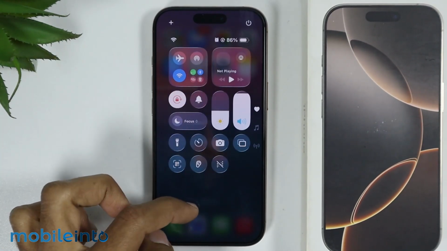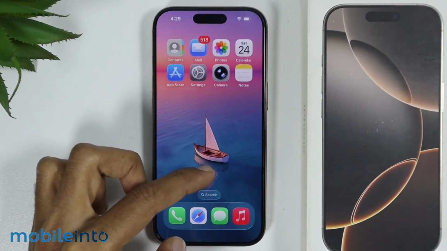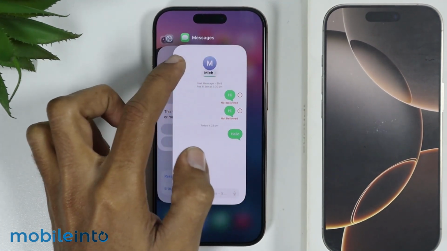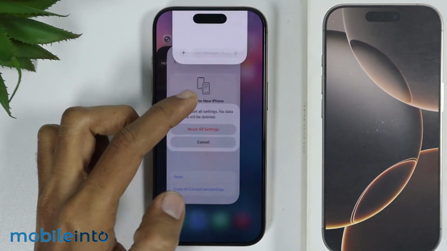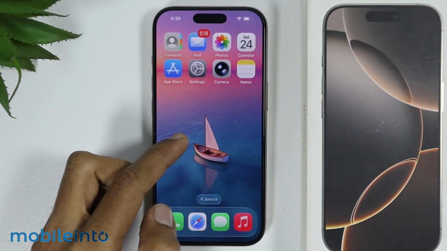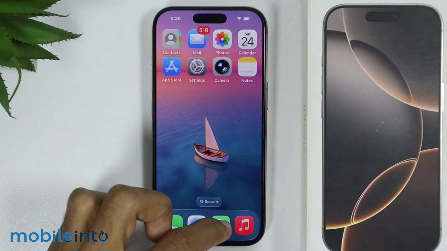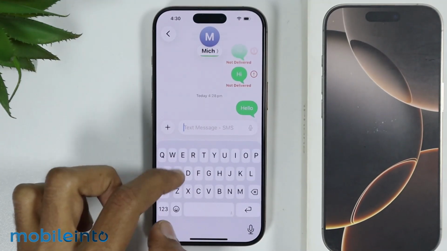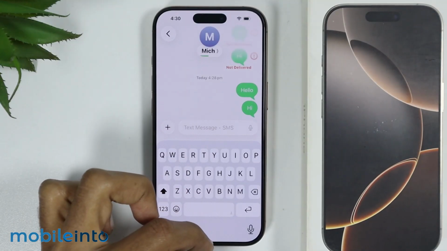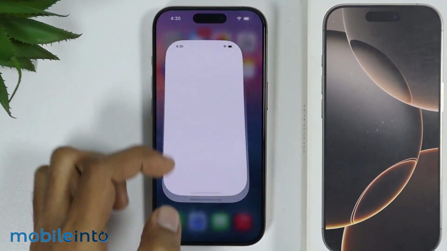After that, just go to your home screen. Now just swipe up from the bottom of the screen and open the recent apps section. Now if the messages app is opened in the background, just swipe up and turn it off. After you remove the messages app from the background, just open it again and check if this fixes your issue or not.